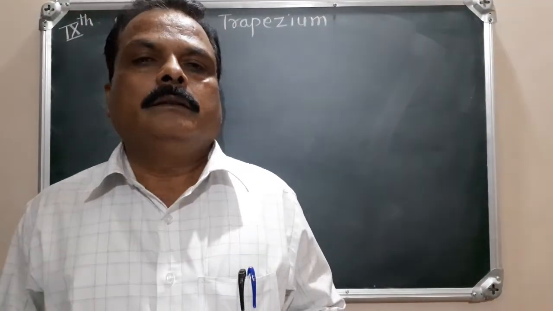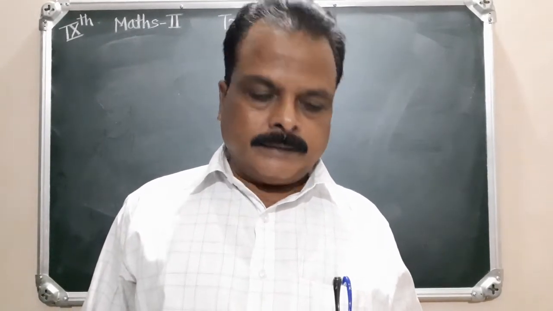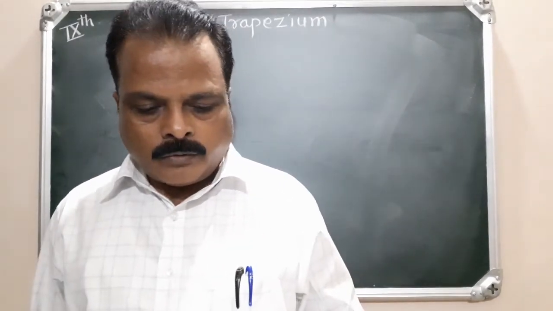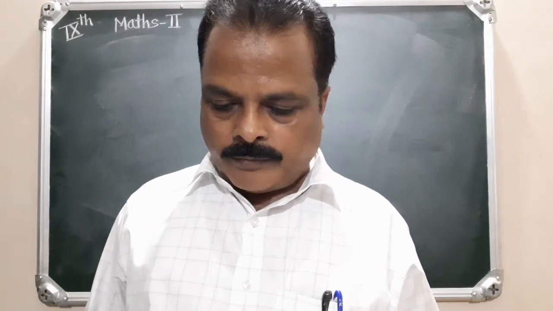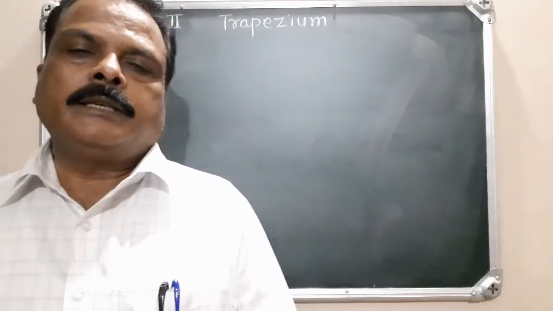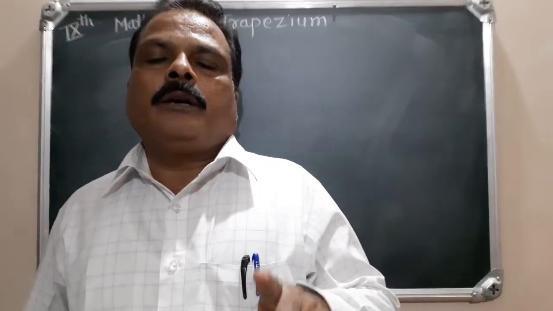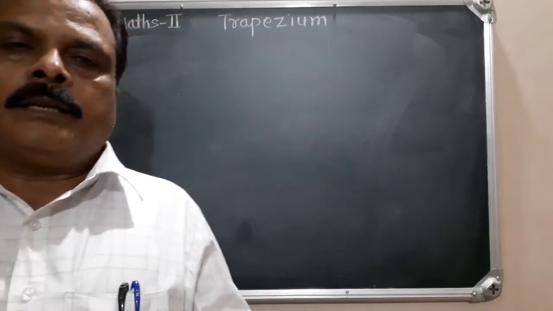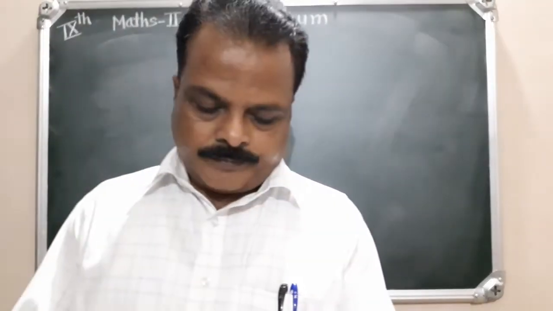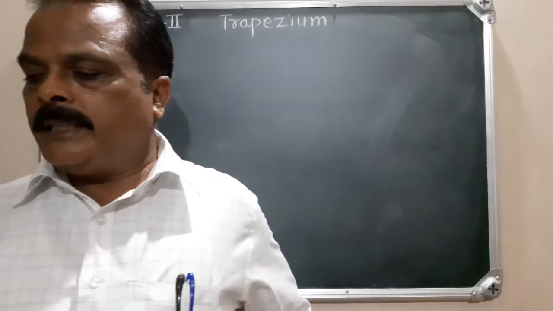Namaste. Now we are going to study a type of quadrilateral, that is a trapezium. When only one pair of opposite sides of a quadrilateral is parallel, then the quadrilateral is called a trapezium. एखादा quadrilateral असा असेल की त्याच्यामध्ये अपोजिट साईडची एकच पेअर पॅरलल असेल तर त्याला म्हणायचं ट्रॅपेझियम.